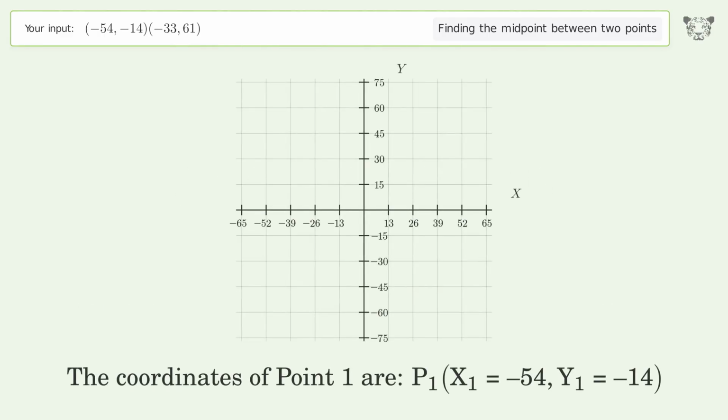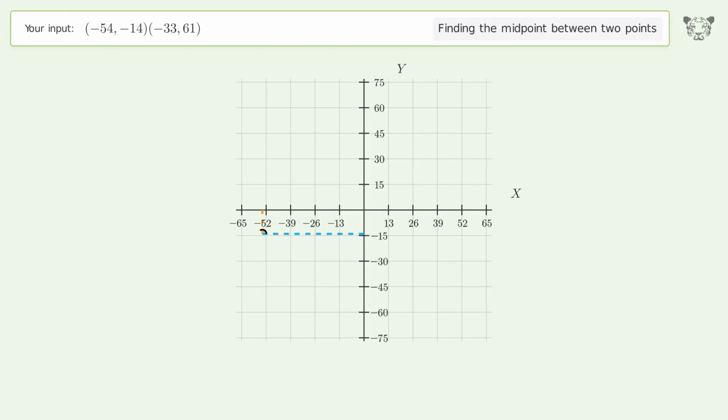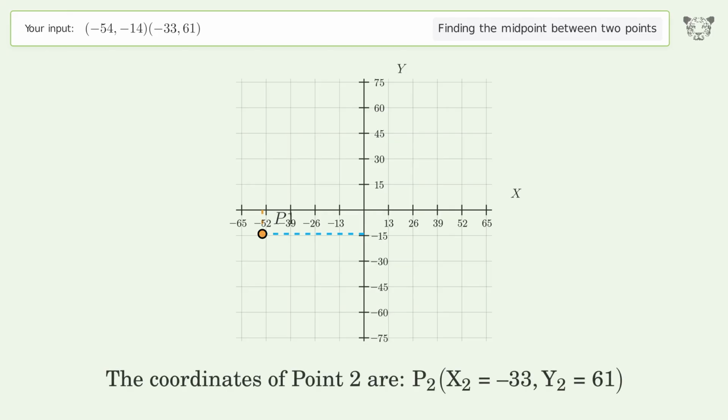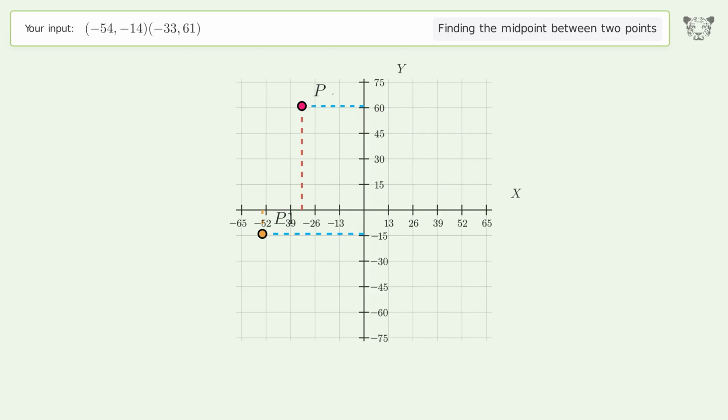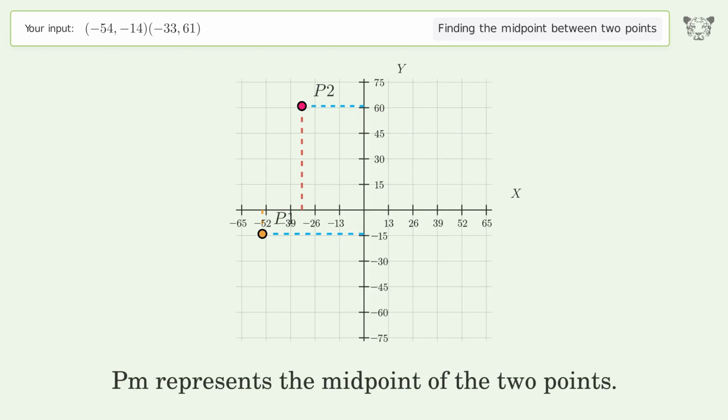The coordinates of point 1 are, x1 equals negative 54, y1 equals negative 14. The coordinates of point 2 are, x2 equals negative 33, y2 equals 61. PM represents the midpoint of the 2 points.